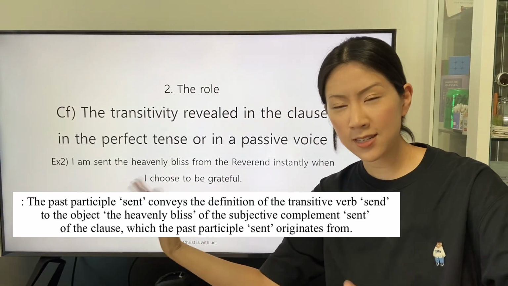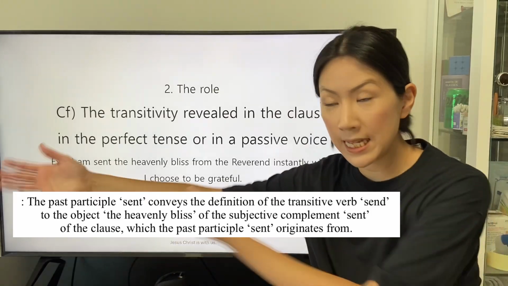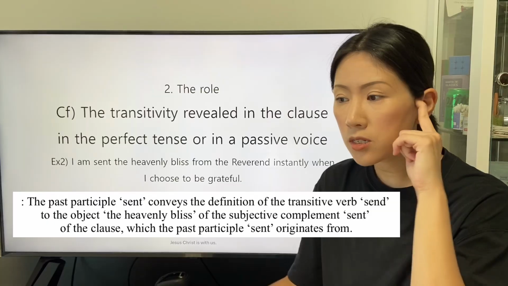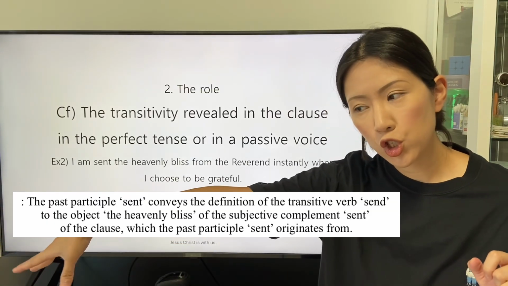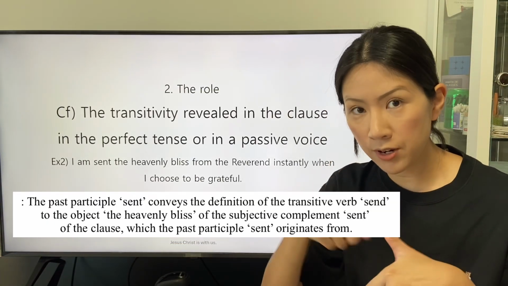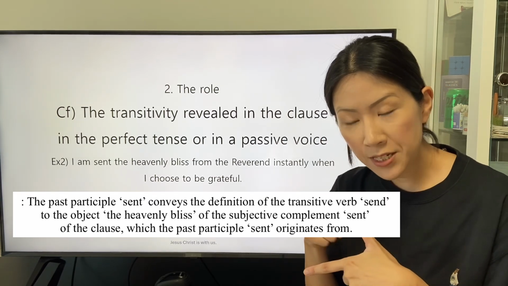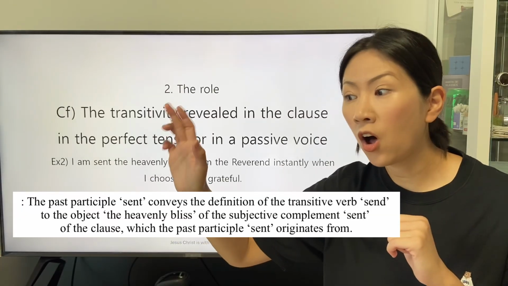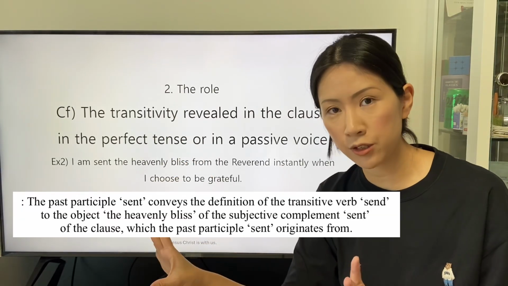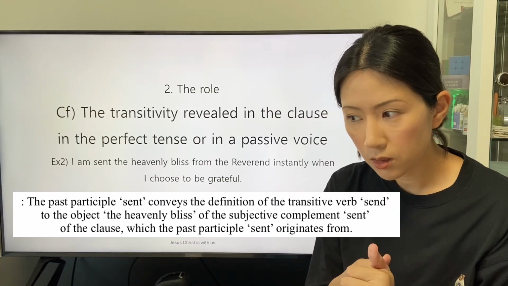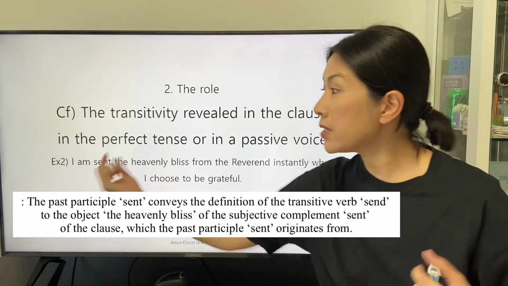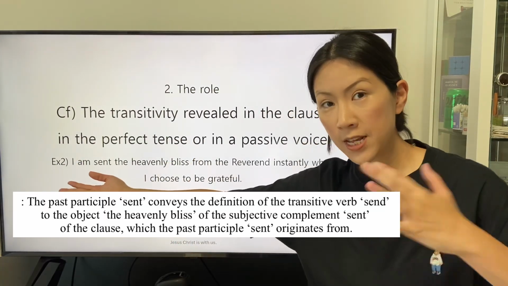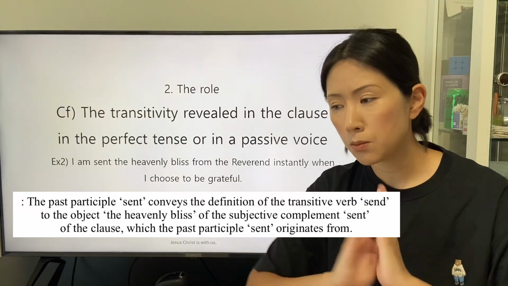This clause is stated from the perspective of the indirect object. The speaker considers the indirect object to receive the definition of the transitive verb send as a premise and the direct object that is conveyed after the definition of the transitive verb. So the indirect object becomes the subject of this clause stated in the passive voice.